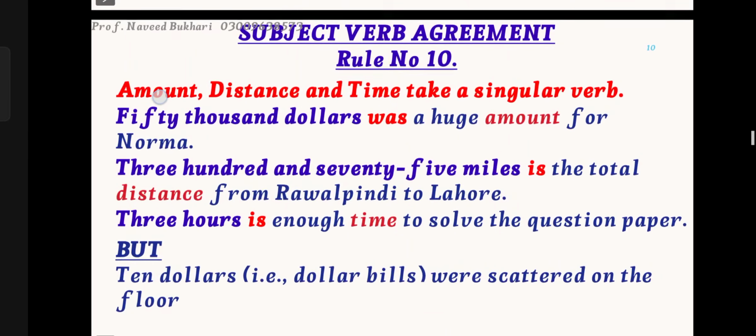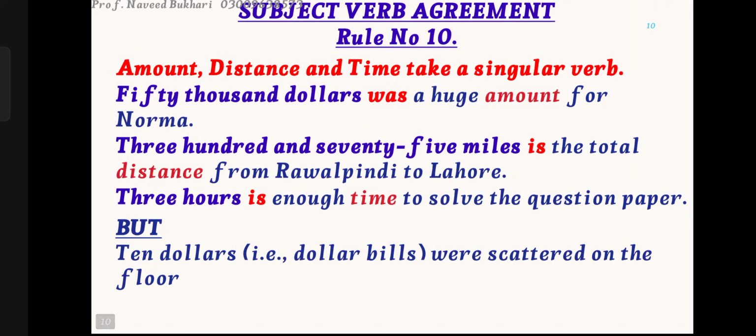So, subject verb agreement rule number 10: amount, distance, and time take a singular verb. For example, $50,000 was a huge amount for Norma. Now, I am here referring to the amount. 370 miles is the total distance from Rawalpindi to Lahore. Why did I use is? Although I am discussing the miles, I am referring to the distance. I am talking about the whole distance. So that's why I use the singular helping verb.